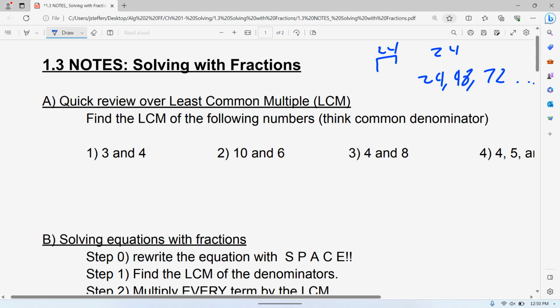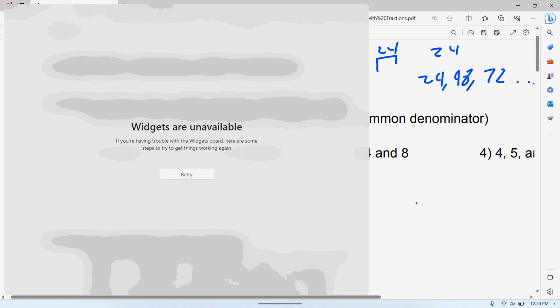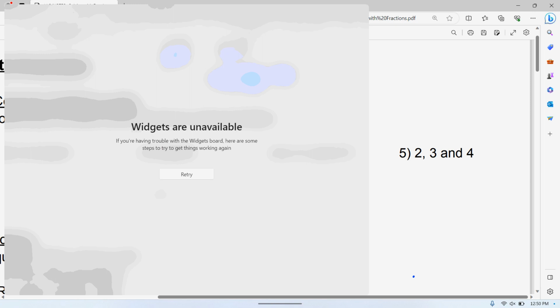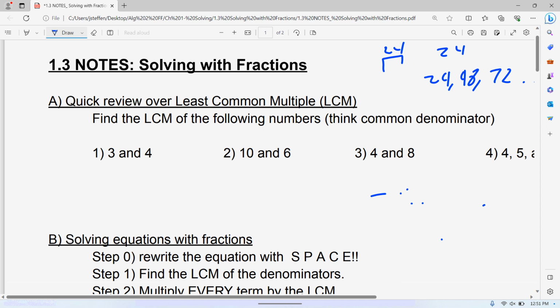So the least common multiple between 3 and 4. Multiples of 3 are 3 times 1, 3. 3 times 2 is 6. 3 times 3 is 9. 3 times 4 is 12. 3 times 5 is 15. 3 times 6 is 18.